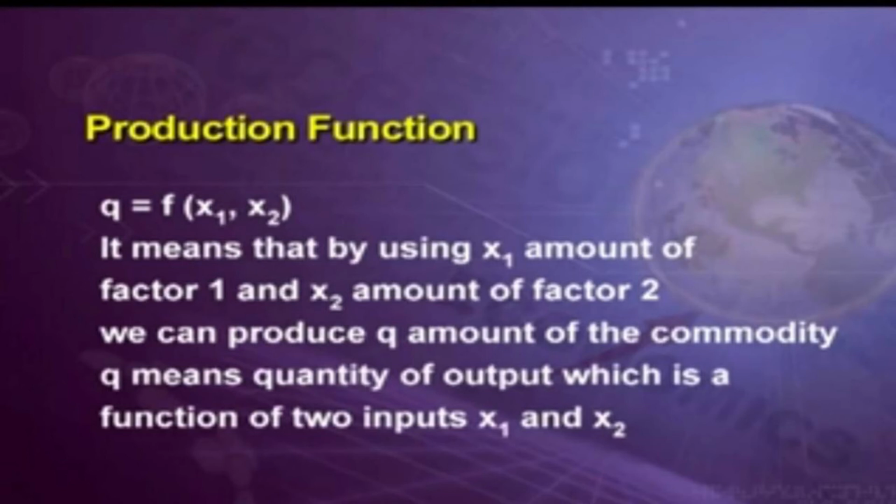So you can see here, by using X1 amount of a factor, any one factor you are going to take. Suppose you take land, 1 unit of land, and the amount of the other factor, laborers. For 1 acre of land, how many laborers are required?